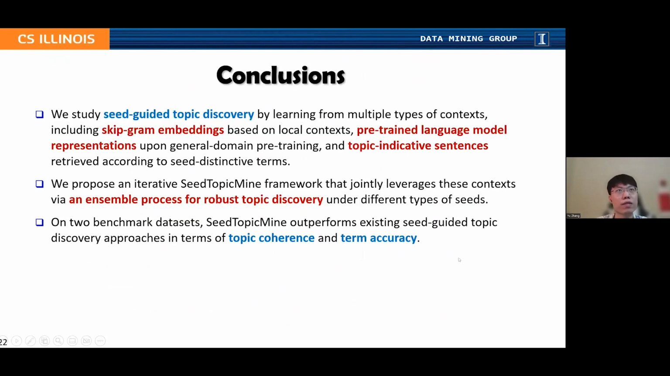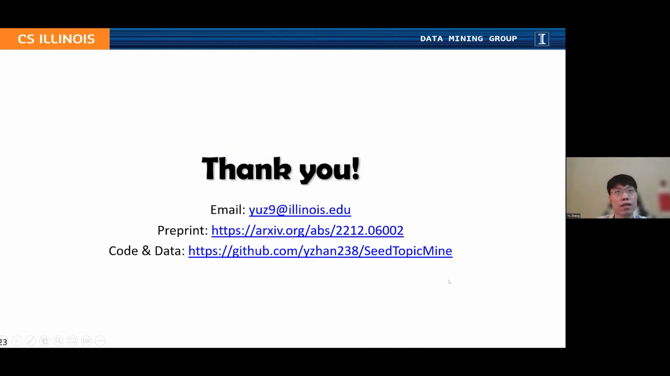So to conclude, we studied the seed-guided topic discovery task by integrating multiple types of contexts, including skip-gram embeddings, pre-trained language model representations, and topic indicative sentences. And we propose an iterative framework to jointly leverage them via an ensemble process for robust topic discovery. On 2 benchmark datasets, we outperform baselines in terms of topic coherence and term accuracy. And our code, data, and the annotation results are available on the GitHub repo. That's all. Thank you.